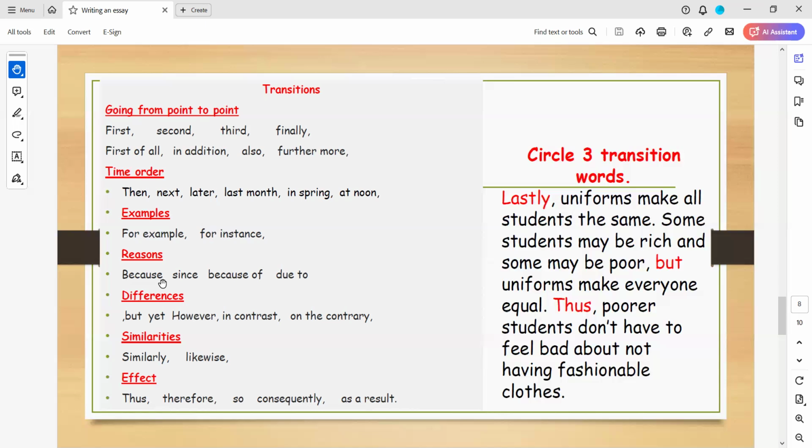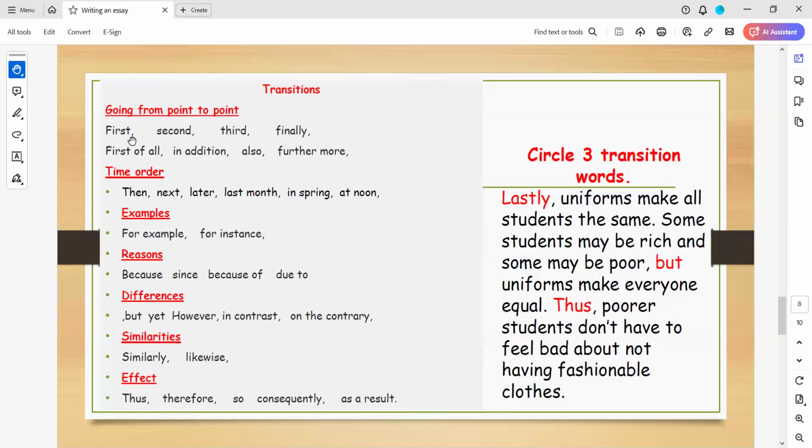If you talk about differences, you'll use some examples, but yet, however, in contrast, on the contrary. Okay, I want you to tell me your observation about the transitions here. What do you notice after every word in these words? Give me your observation here.